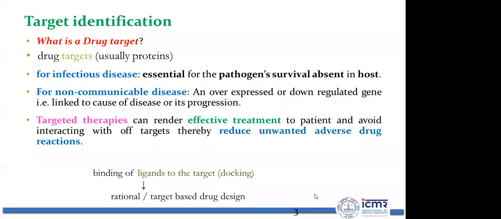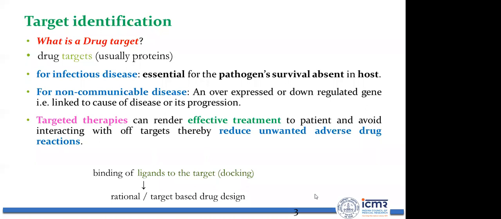Take a bacterium, say MTB. If I want to identify a potential drug target against MTB, then I should find a protein of MTB which is essential for survival of MTB but absent in host.